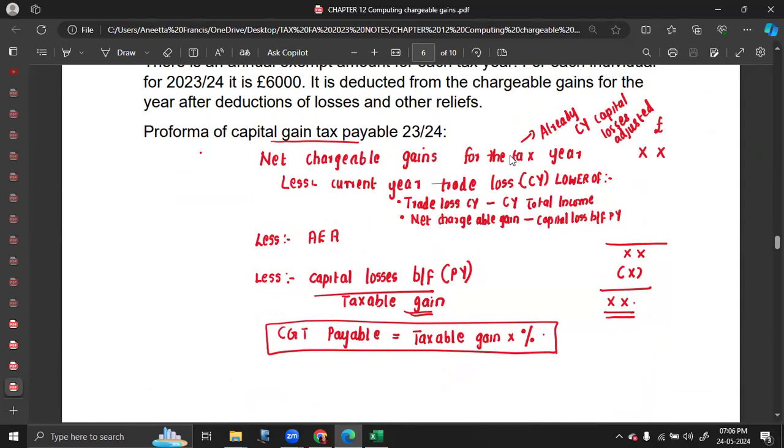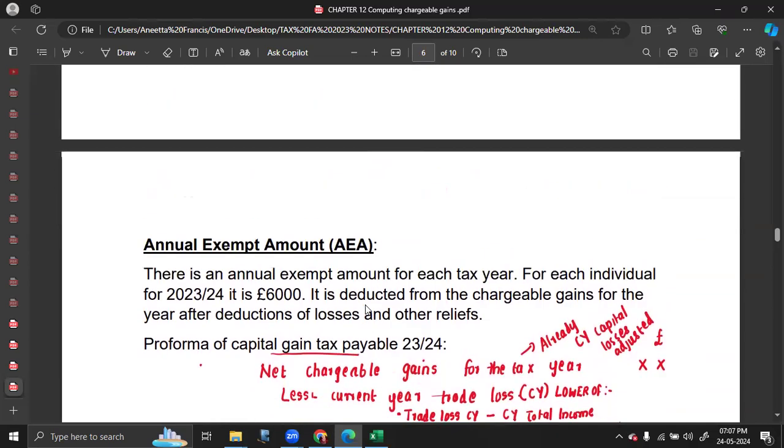From your net chargeable gain, you can first claim a relief for current year trade loss relief, which is the lower of current year trade loss minus current year total income, or net chargeable gain minus capital loss brought forward. From the remaining figure, you can make an AEA deduction of maximum 6,000. And if there is anything left, you can make a current year capital loss relief as well to finally arrive at the taxable gain.